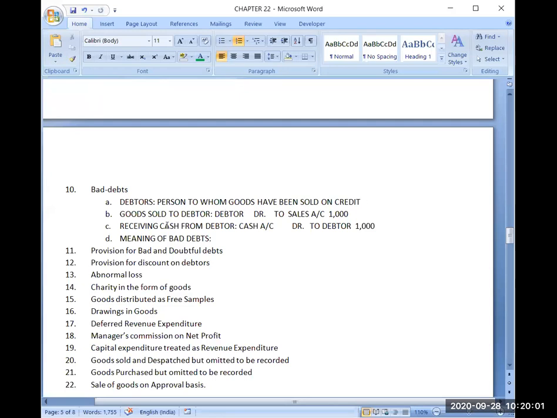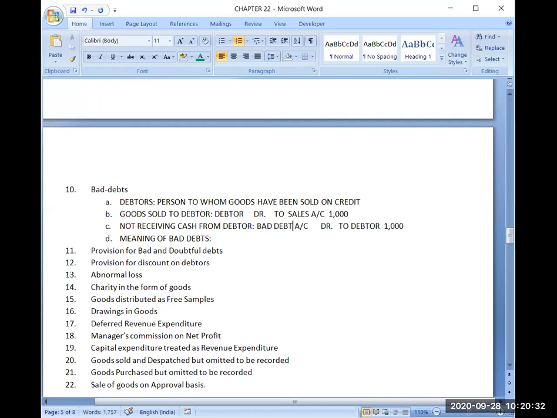So now I will be changing this transaction. I am not receiving cash from debtors. Now if I was receiving cash, I was debiting cash account. But if I am not receiving cash from debtor, then I will be debiting bad debts account.